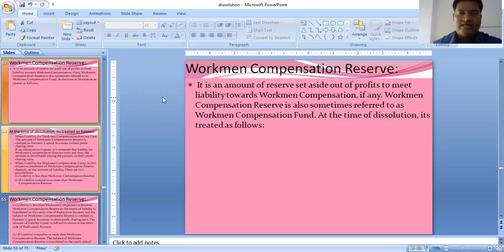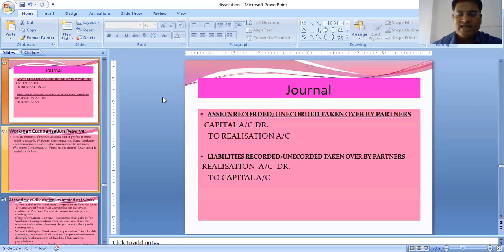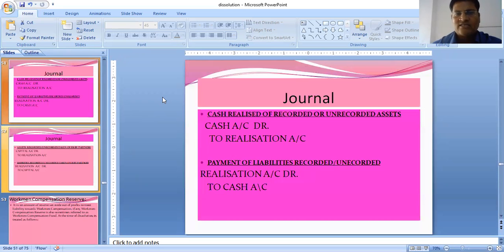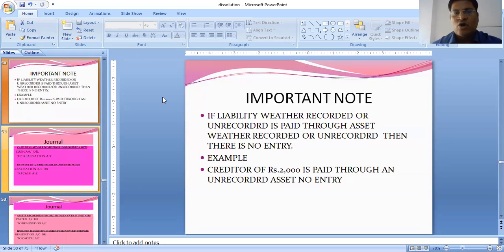Okay, let's understand how these statements work in dissolution. In dissolution, how we will treat this workman compensation reserve and workman compensation claim if arisen, etc. But before that, I have to discuss with you some important adjustments or some important journals even.